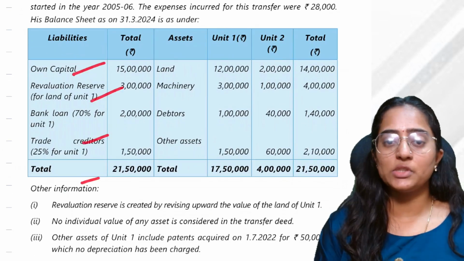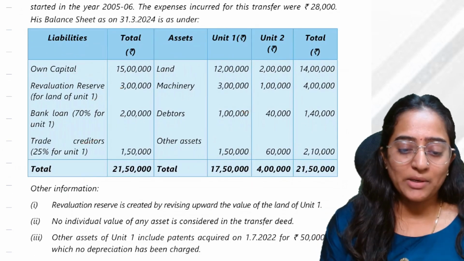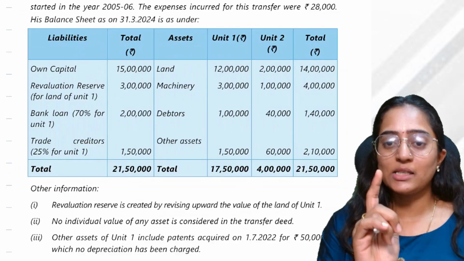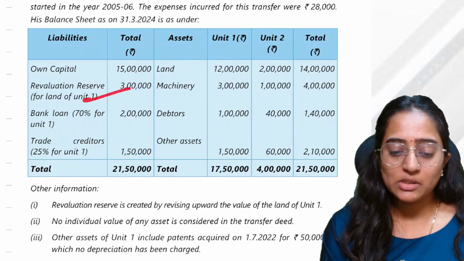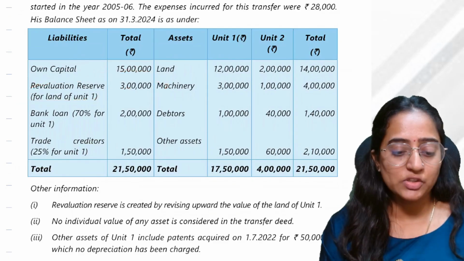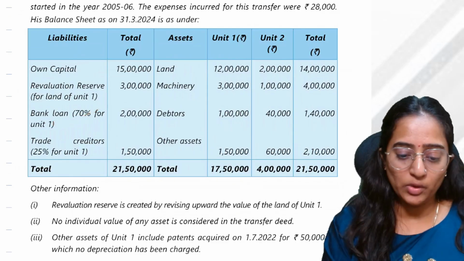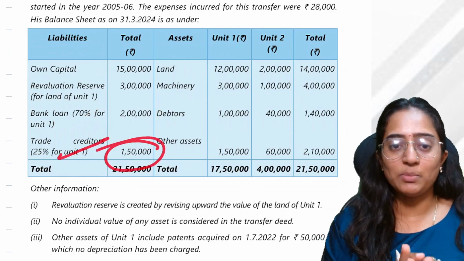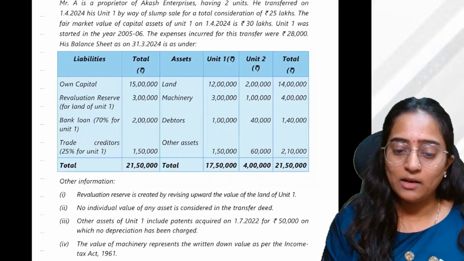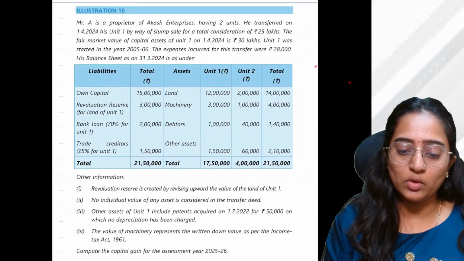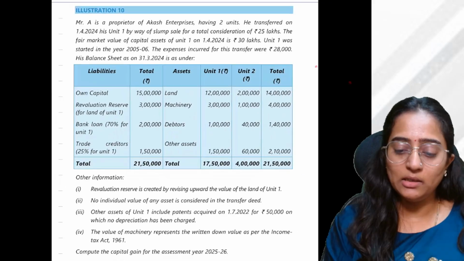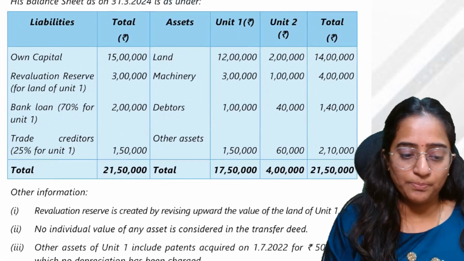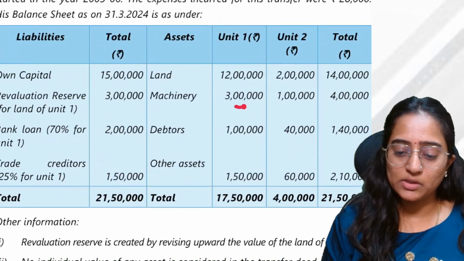You have capital information and asset information given. Own capital is there. Capital liabilities only you are going to subtract for cost of acquisition determination. Asset minus liability. Revaluation reserve you have. Discussion needs to be done for revaluation reserve. Bank loan 70% is for unit 1, so 2 lakh into 70% will be for unit 1. 1,50,000 into 25% will be for unit 2. Very well. Land and machinery for unit 1 are given separately, and unit 2 is given separately.